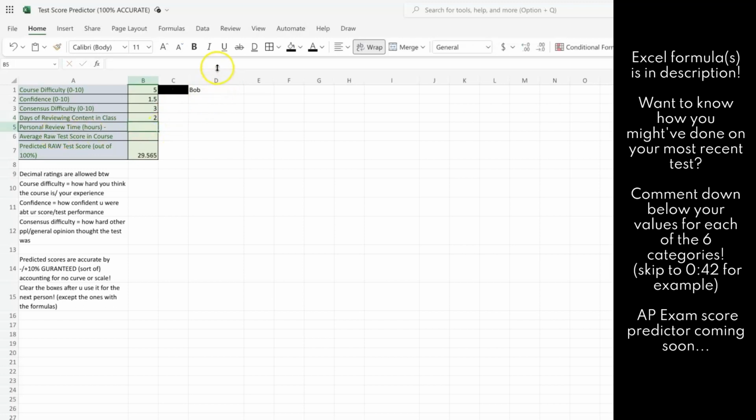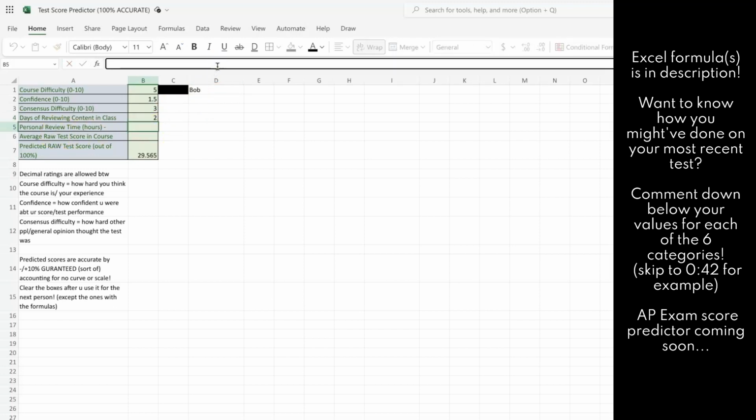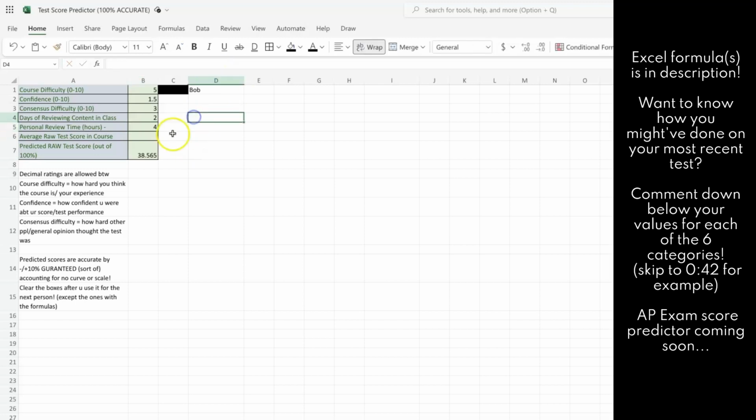Personal review time. So let's say Bob spreads out his reviewing because he's a good student and doesn't cram on the last day. So he studies, let's say, 30 minutes every night for 4 days, right? So that gives us about 2 hours. And on the last day, let's say he just did an additional 2.5 hours-ish. So let's just say in total, he did like 4 hours of personal review.